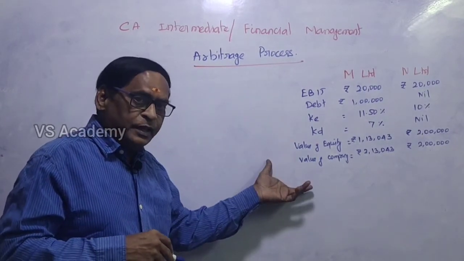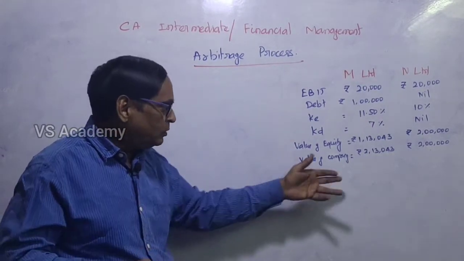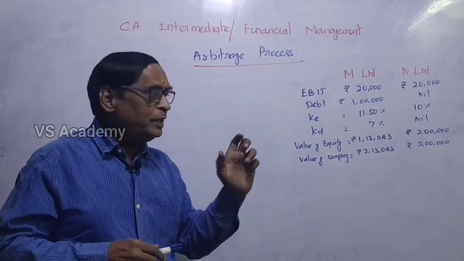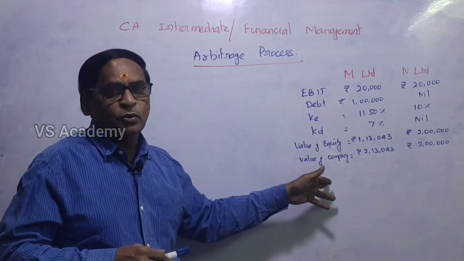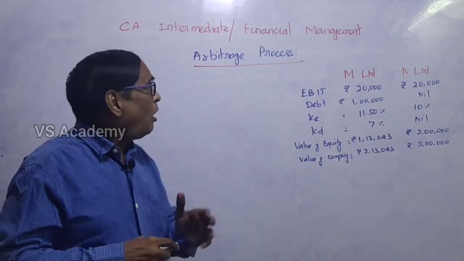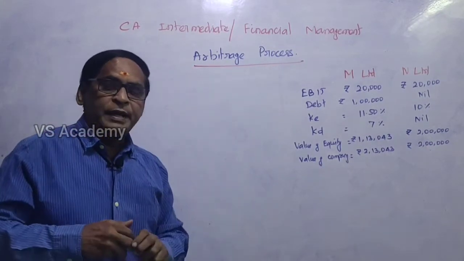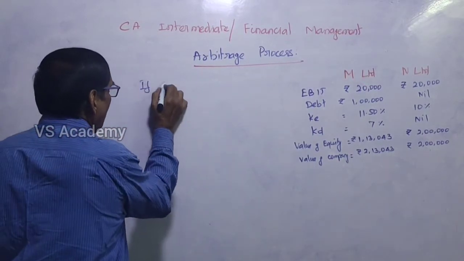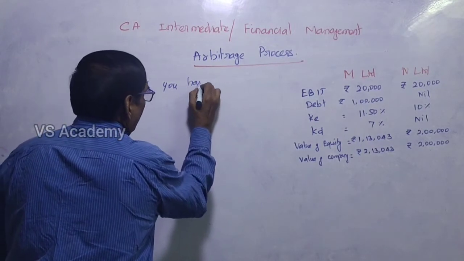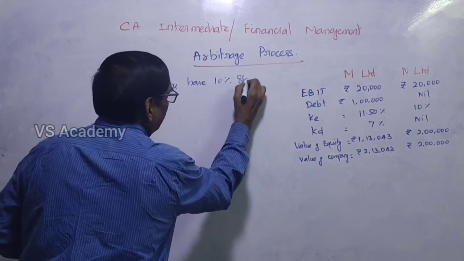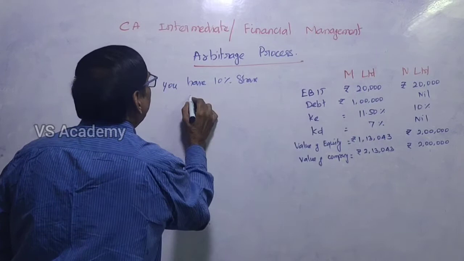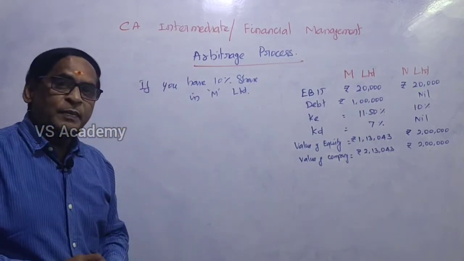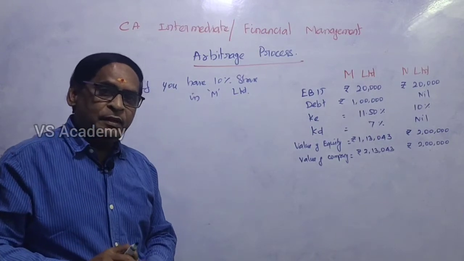So, normally the value of a levered firm will be more. Actually, here also it is more. In this situation, the normal income that a shareholder gets is 1,300 rupees. In the arbitrage process, for example, assume you have a 10% share in a levered firm, M Limited. What will be the market value of the share capital?